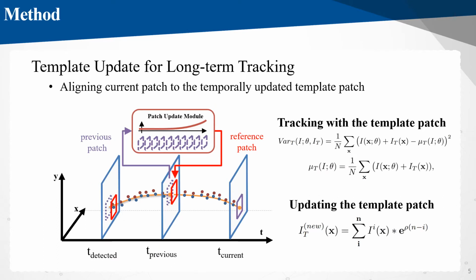We process the long-term tracking using the temporally updated template patch. In this step, we first align the current events to the template with variance maximization, similar to the previous step. After that, we update the template again and use it for the next time.